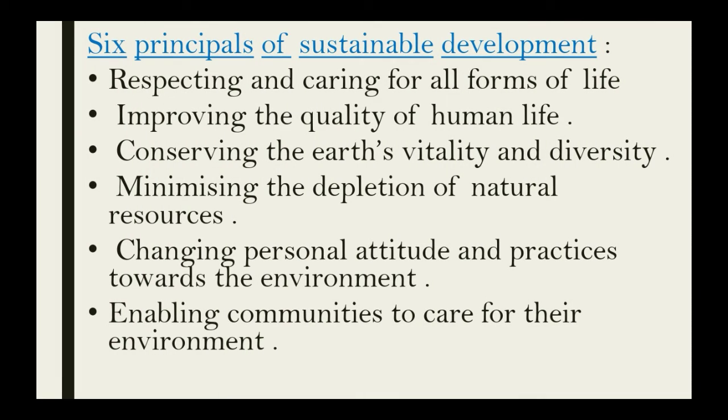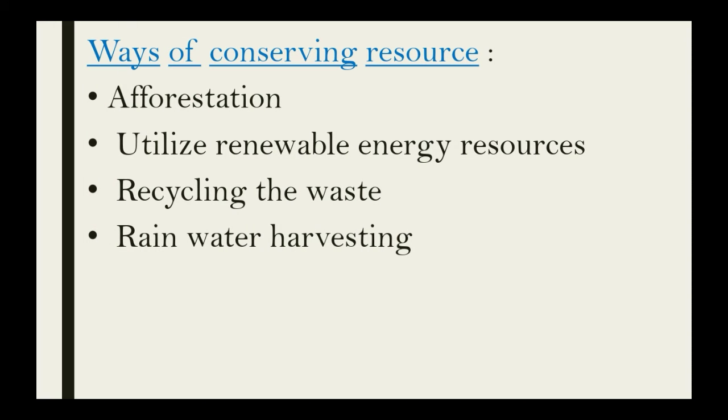We have 6 principles of sustainable development. The first principle is respecting and caring for all forms of life. Next is improving the quality of human life. Third is conserving the earth's vitality and diversity. Fourth is minimizing the depletion of natural resources. Fifth is changing personal attitudes and practices towards the environment, enabling communities to care for their environment. These are the principles which every citizen must follow for sustainable development.